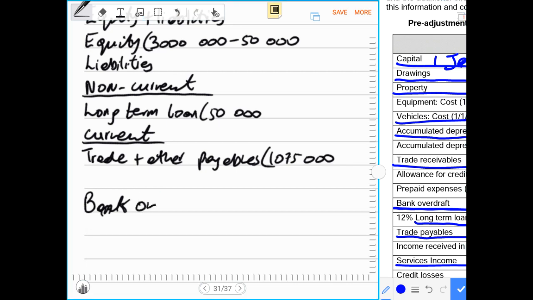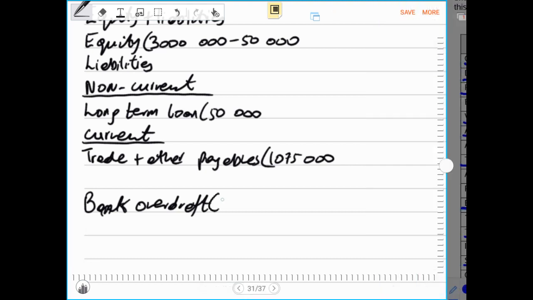Let me just say bank overdraft, in brackets, 1,770,000 rands. If there's a current portion of the loan, we'll record that here at the bottom, but I don't want to make provision, because we don't know if there's a current portion or not.